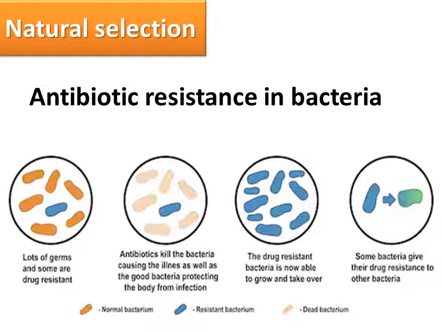The next example is about bacteria. So the first picture, there are a lot of germs, a lot of bacteria, and some are resistant towards the drug or antibiotics. In the second picture, most of the bacteria are being killed by the antibiotics, but the stronger ones will survive. You see the blue colored one, it is resistant bacteria, and this resistant bacteria will reproduce and get many offspring. Okay, so this is also natural selection.